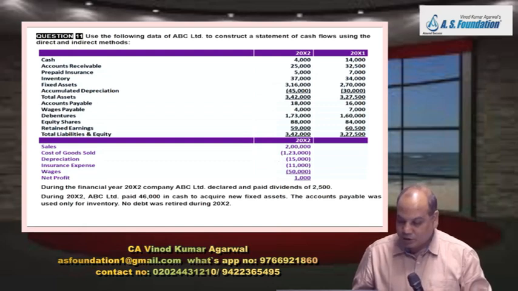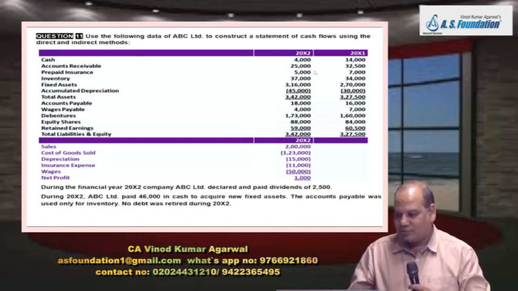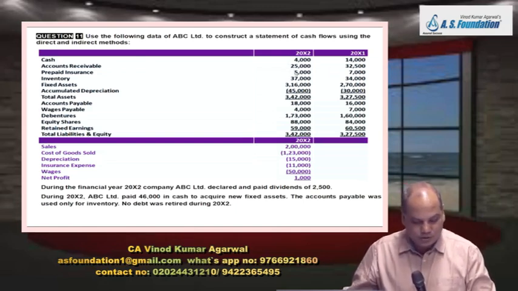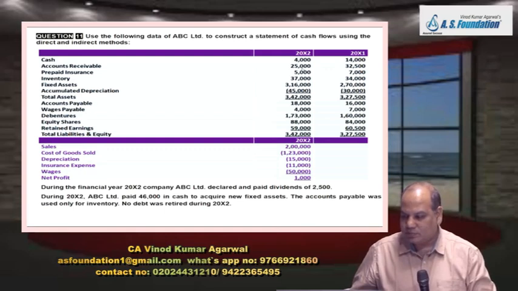Is it there? And for the other four items, sales, cost of goods sold, insurance and wages, I will go to SOFP and make adjustment for working capital changes. Cash will not adjust. Accounts receivable I will check. Is it up or down? Down. Decrease in accounts receivable 7,500, positive impact. Then decrease in prepaid insurance 2,000, positive effect, tick mark.